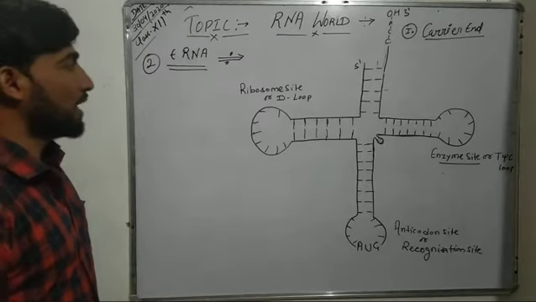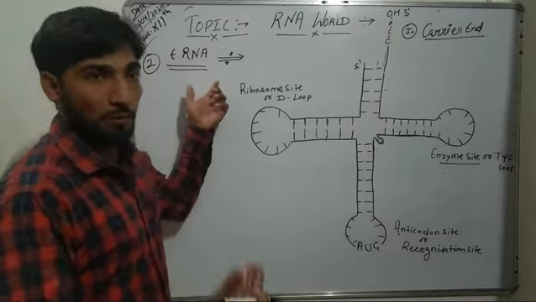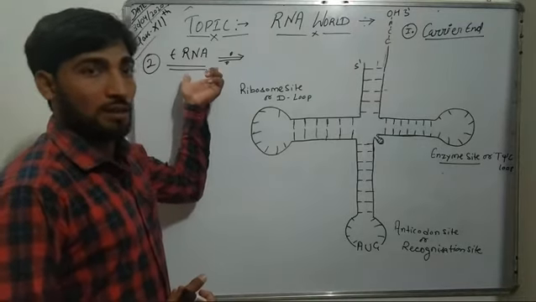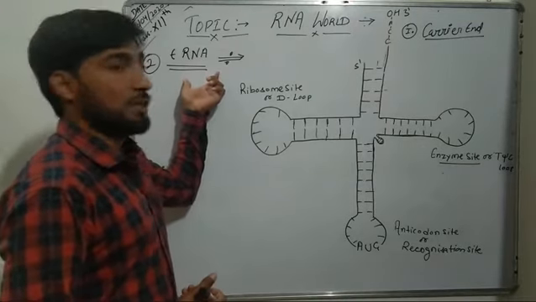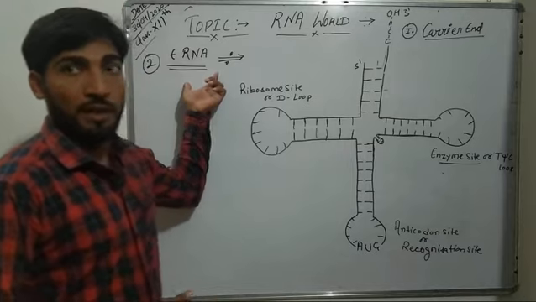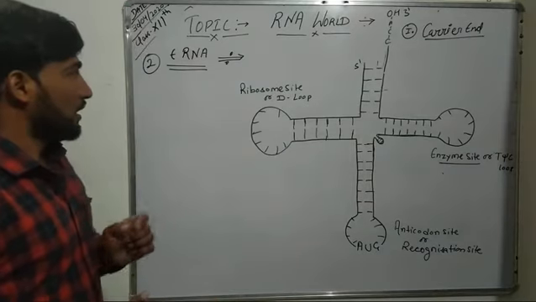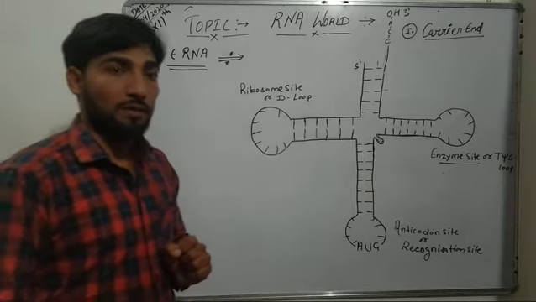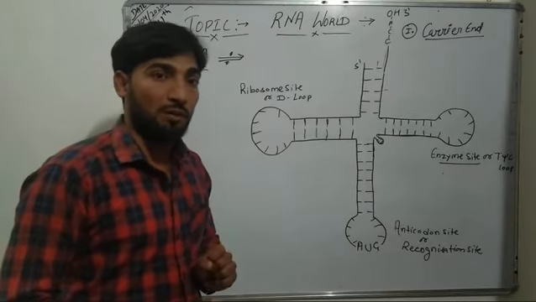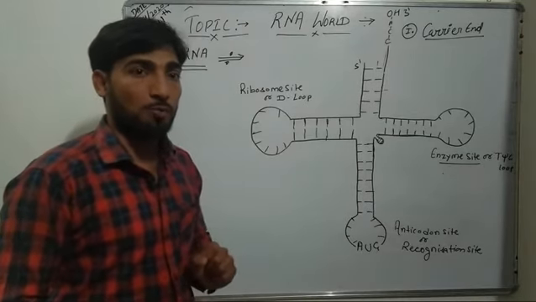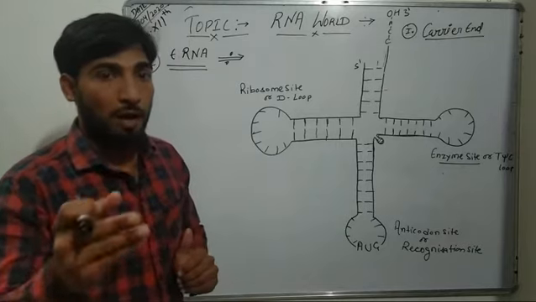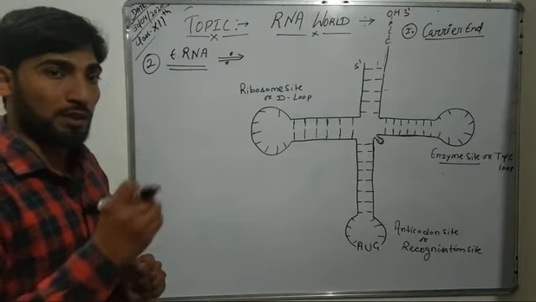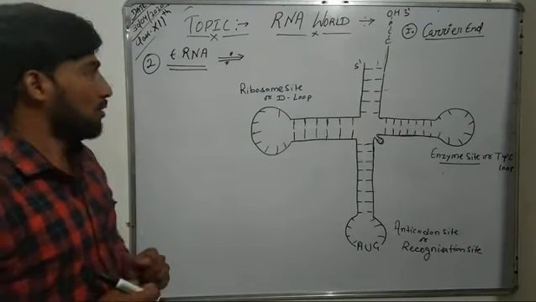Now come to the next type of RNA, that is tRNA. This tRNA is also known as transfer RNA, and it is responsible for carrying a specific type of amino acid from the amino acid pool to mRNA in the ribosome for the synthesis of a polypeptide chain or protein.